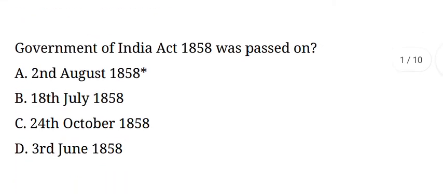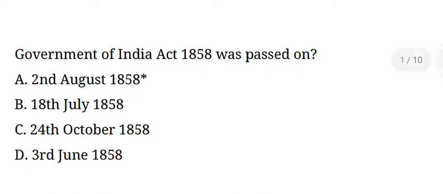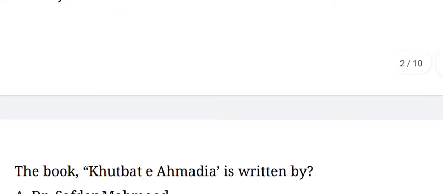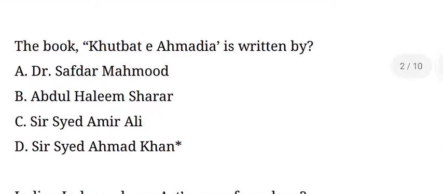Next question. Government of India Act passed on. Its answer is option A, 2nd August 1858. Next question. The book Khutbat-e-Ahmadiyya is written by. Its answer is option D, Sir Syed Ahmad Khan.